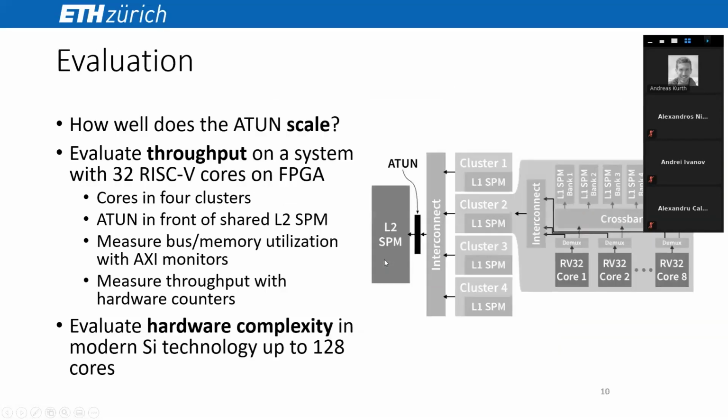So given this implementation, we wanted to know whether it can really scale up to the limits of a memory controller. We therefore evaluated the throughput on a system with 32 RISC-V cores on an FPGA. The 32 RISC-V cores are organized in 4 clusters of 8 cores each, and we place our atomic unit in front of the shared L2 scratchpad memory. We measure the bus and memory utilization before and after the atomic memory unit with AXI monitors, and we measure the throughput with hardware counters in the cores.